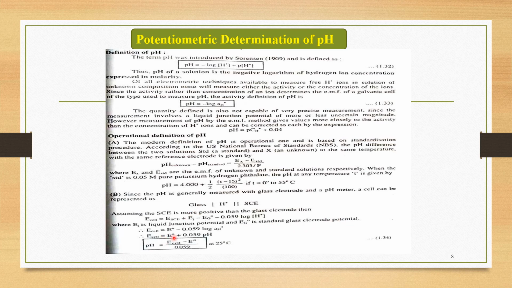So the cell potential is equal to the standard cell potential minus 0.059 log of the activity of H plus. Finally we get pH equal to cell potential minus standard cell potential divided by 0.059 at 25 degrees centigrade. So this is the second important application of EMF measurement: with the help of the cell potential value and standard cell potential we can easily calculate the pH of a particular solution at the given temperature.